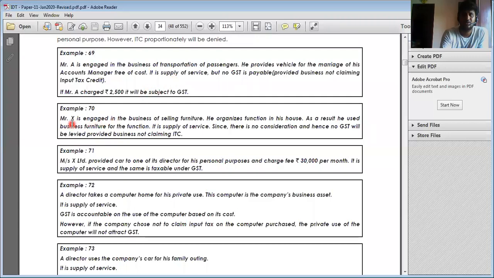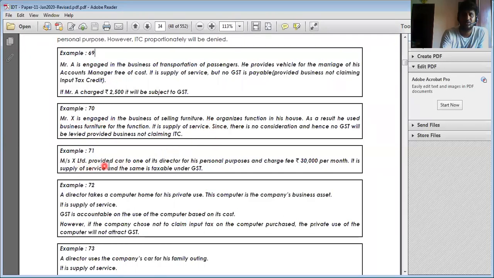supply, subject to GST. Next, Mr. X is engaged in the business of selling furniture. He organized a function in his house, and as a result he used business furniture for his function. It is a supply of services, also subject to Schedule 1, where consideration is not received. Here it is regarded as supply.